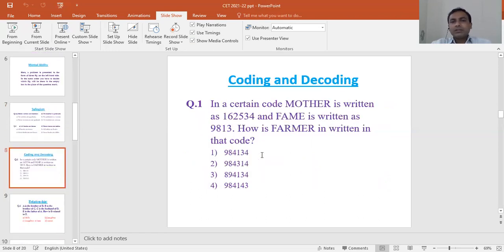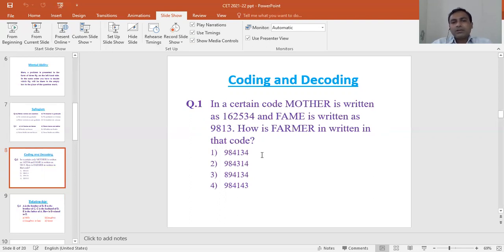Then the next one is coding and decoding. Questions will be like this: in a certain code, MOTHER is written as 162534 and FAME is written as 9813. Then how is FARMER written in the code? Here you can write all the alphabets and give them numbering. These are tricks you can use while solving questions based on coding and decoding.